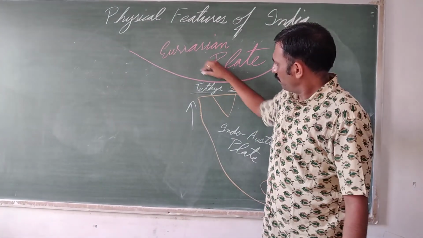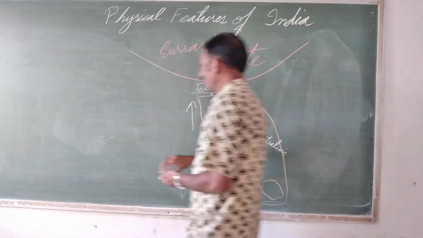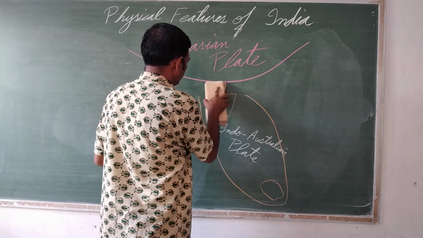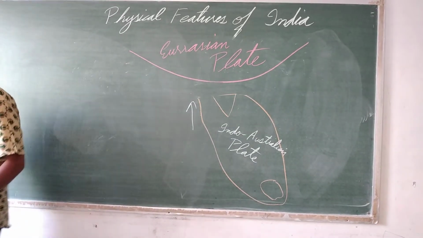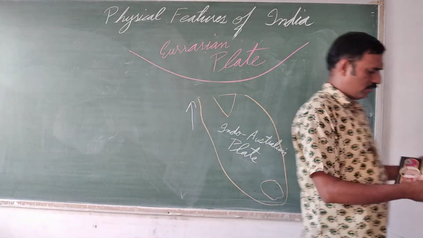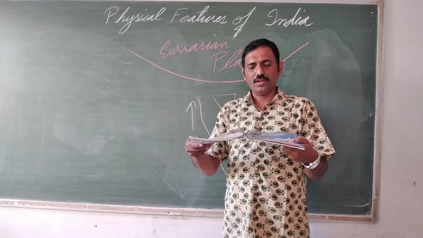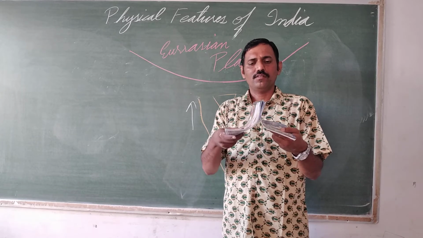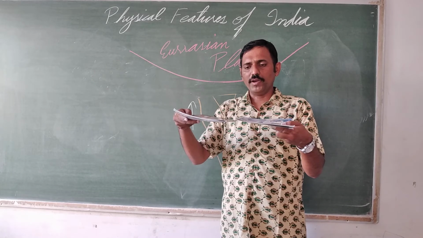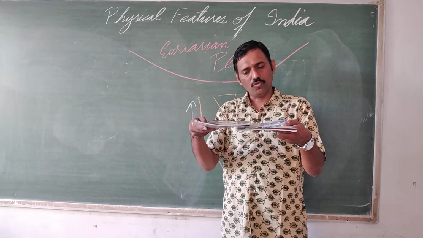Now, wherever a sea is there, sediments will be there. Sediment deposition will be there. So here there were sediments. Now one important thing is, whenever we are talking about converging plate boundaries, suppose this is one plate and this is another plate. When they are coming towards each other, it will not happen like this. Never ever will it happen like this. When the plates are coming towards each other, ultimately one plate will submerge beneath the other. It will move beneath the other.